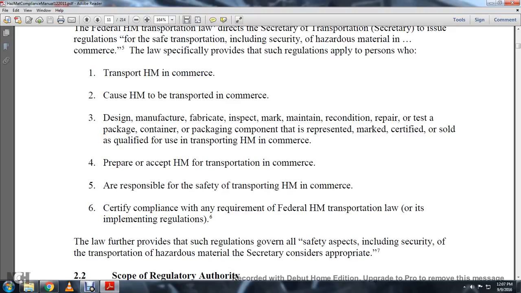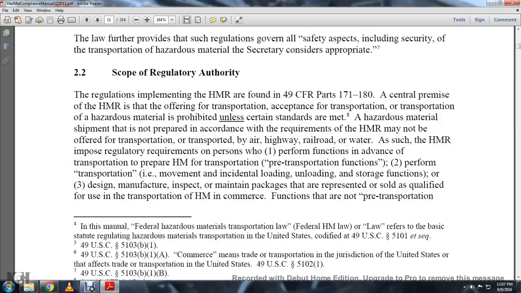The law further provides that such regulations govern all the safety aspects, including security, of the transportation of hazardous material the Secretary considers appropriate. 2.2, Scope of the regulatory authority. The regulations implementing the Hazardous Material Regulations are found in Title 49 CFR Parts 171 through 180.